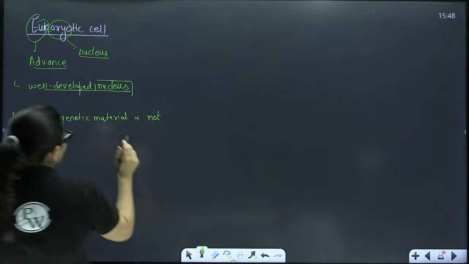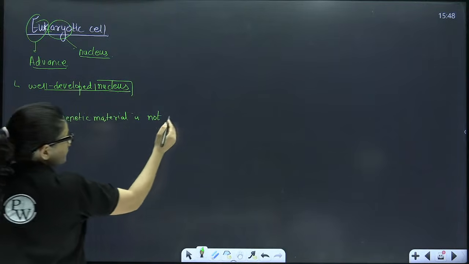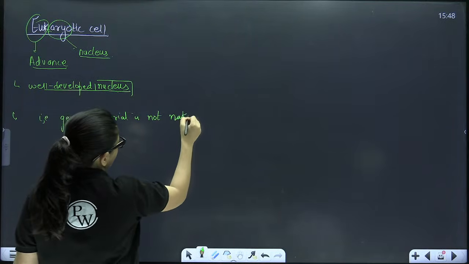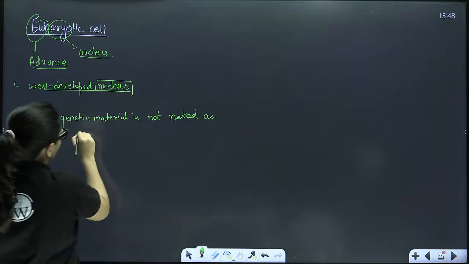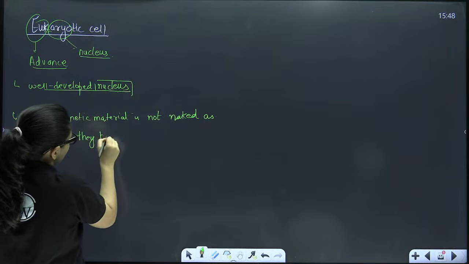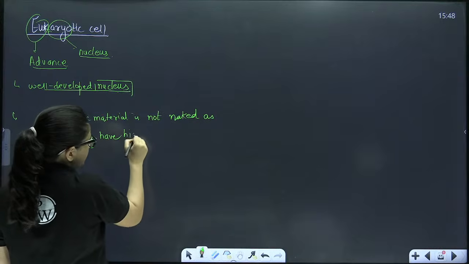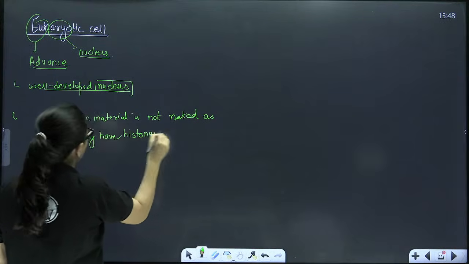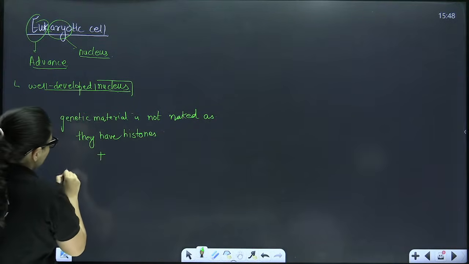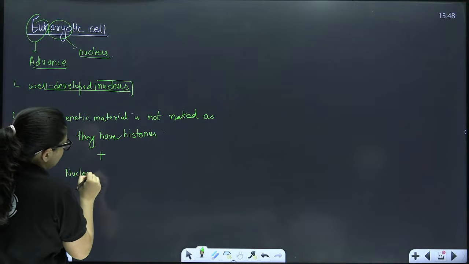So what you will write here is: genetic material is not naked, as they have histones along with non-histone proteins, plus nuclear membrane is present.